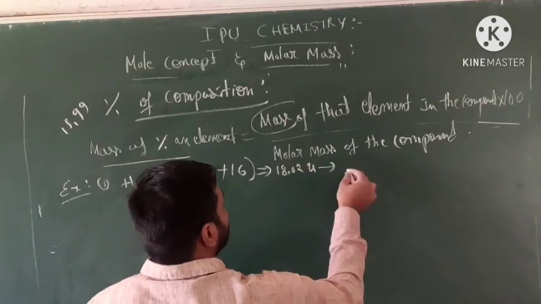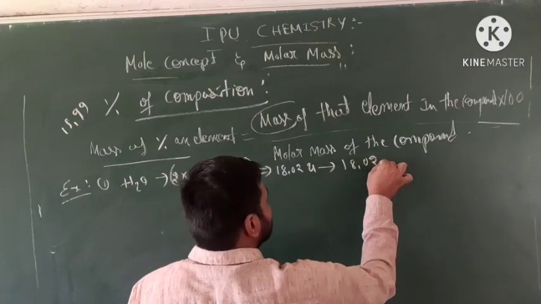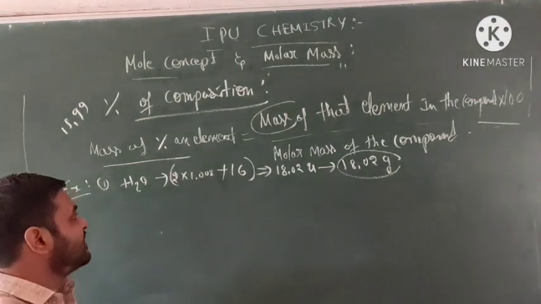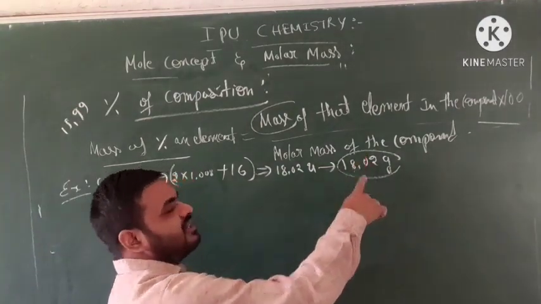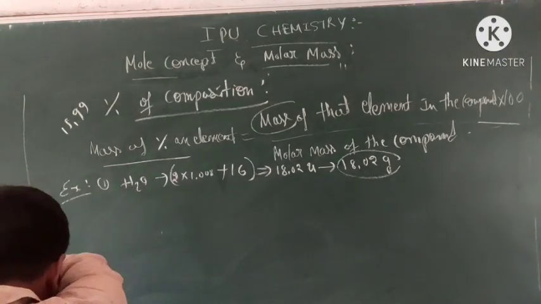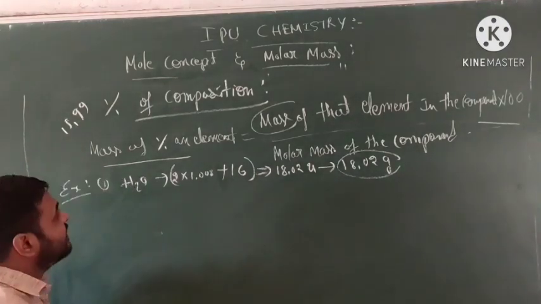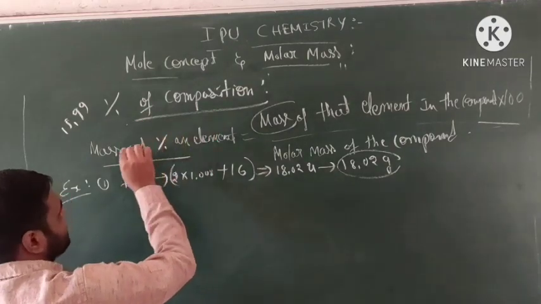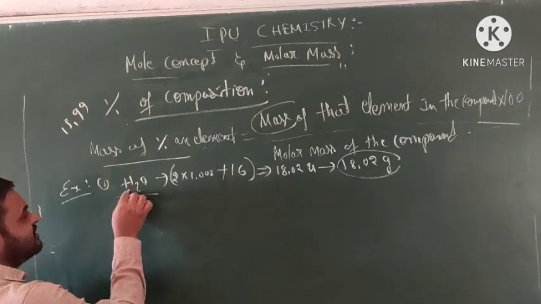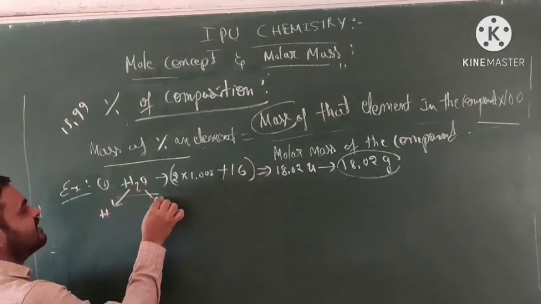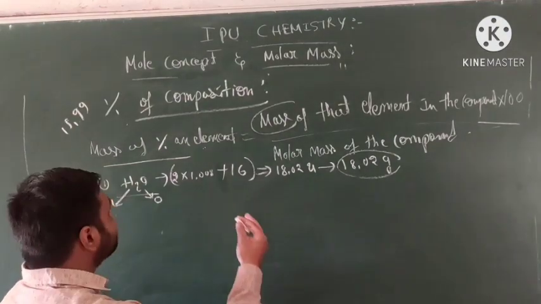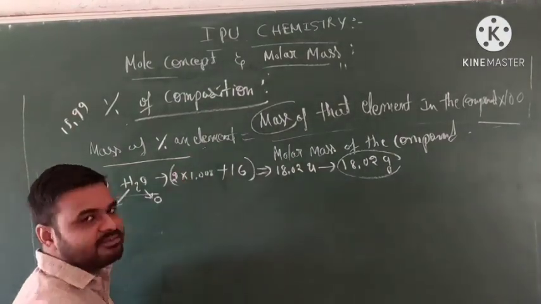Converting to molar mass, that is 18.02 grams. Clear, students? The molar mass of water is 18.02 grams. So what do we need? The percentage composition of an element. Which elements are present in a water molecule? One is hydrogen, another is oxygen. Let me check hydrogen first. We have to calculate the percentage of hydrogen in this molecule.